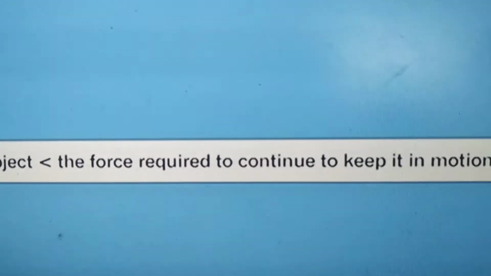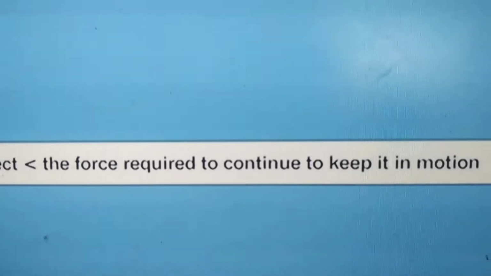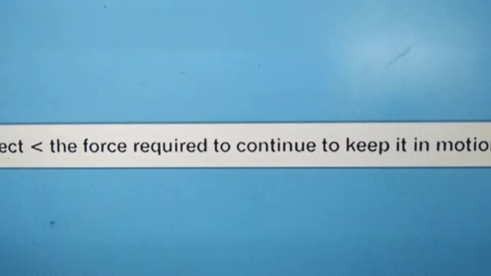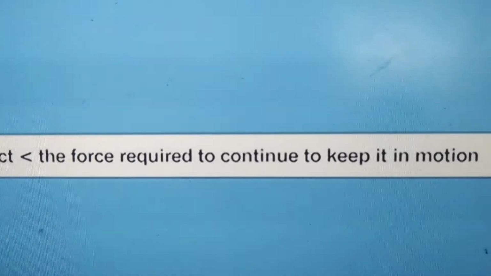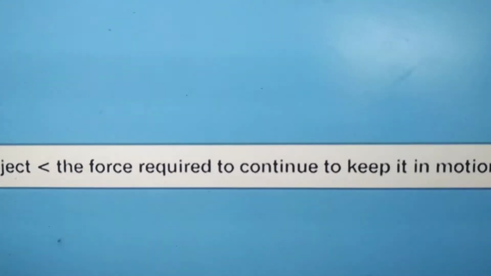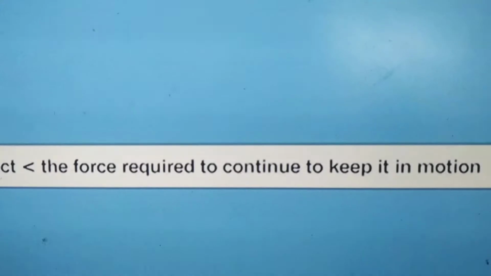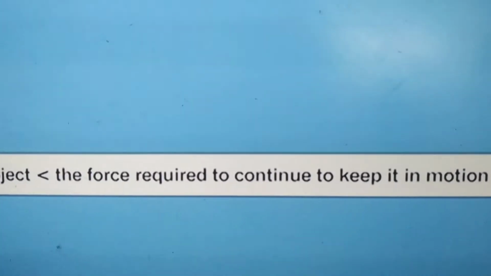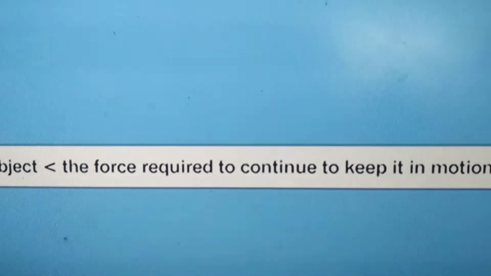If we compare with the third type of friction, rolling an object is easier than sliding it, isn't it? So rolling friction requires much less force than sliding friction, and sliding friction requires less force than static friction. So what can we say here?